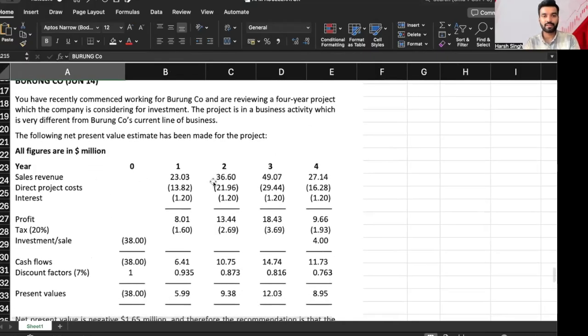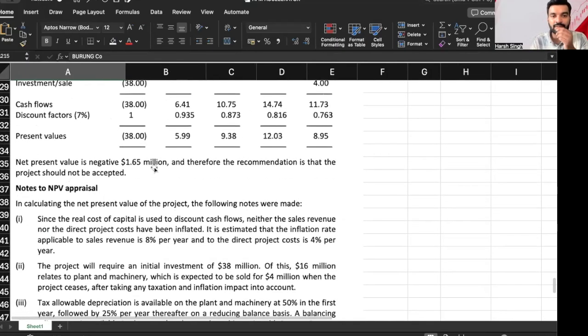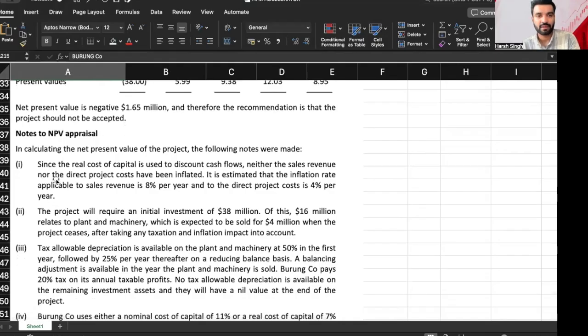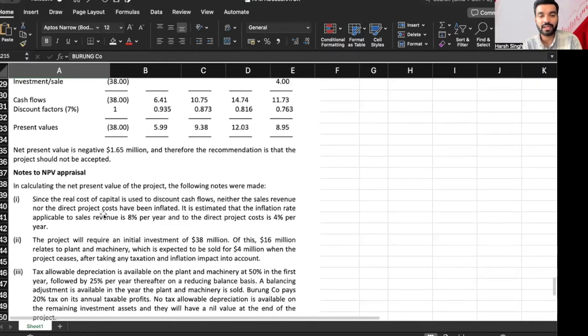Sales revenue is given, direct costs are given, interest is given, profit is given, tax is given, investment is given, cash flow discounting factor at 7%. Net present value is negative 1.65 and therefore the recommendation is that the project should not be accepted. Notes to NPV. Since the real cost of capital is used to discount cash flow, neither the sales revenue nor the direct project cost have been inflated.